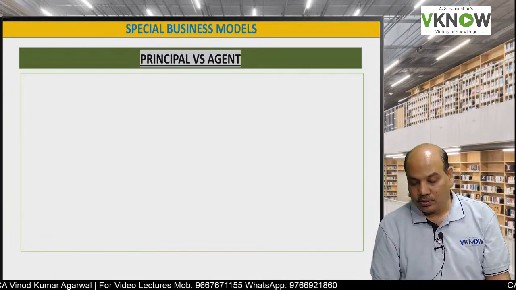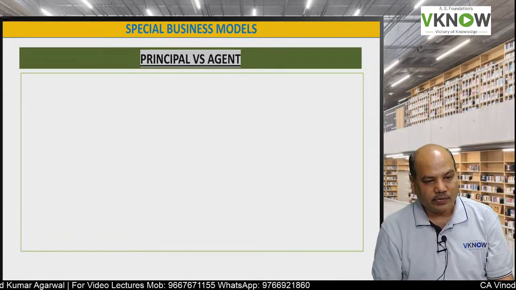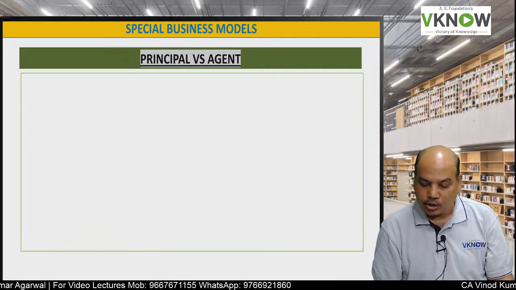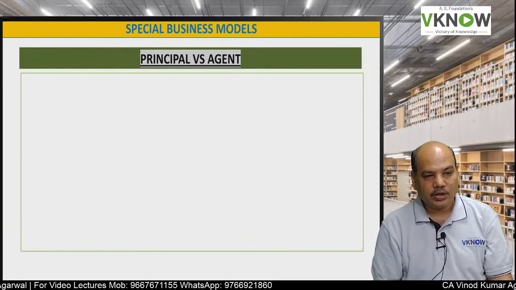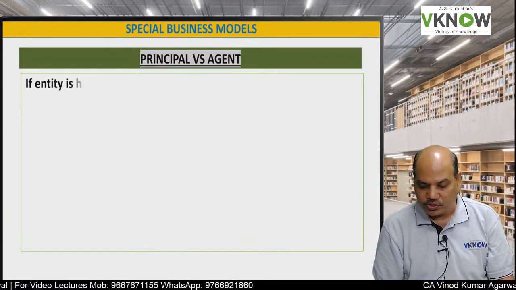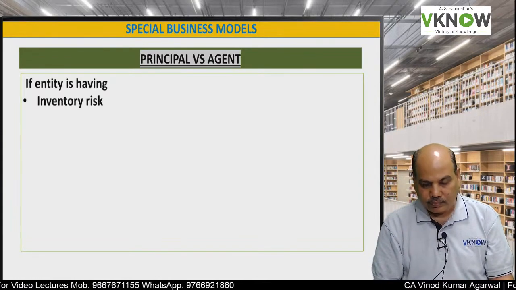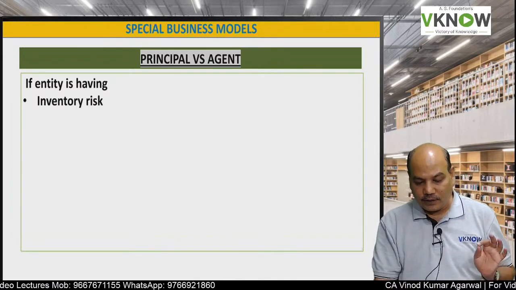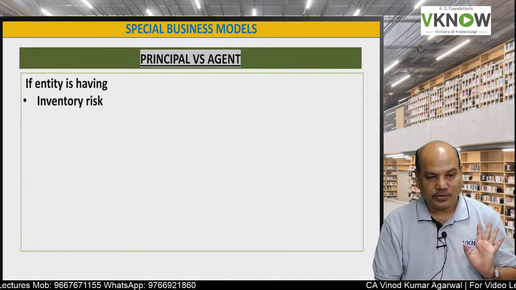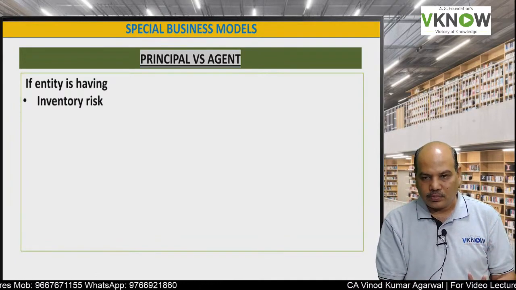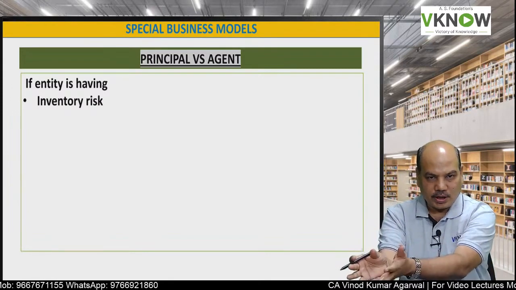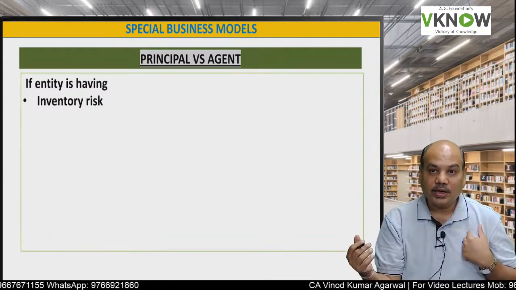Next, whether the entity is a principal or an agent should recognize revenue, and how to identify whether the other party is your principal or agent. If the entity has inventory risk, I have sold goods to another party, but then I carry the inventory risk.